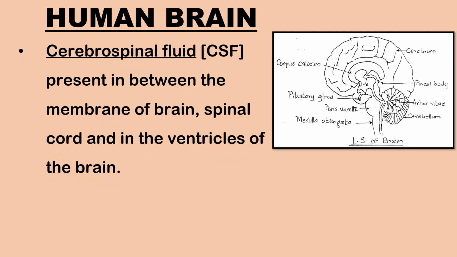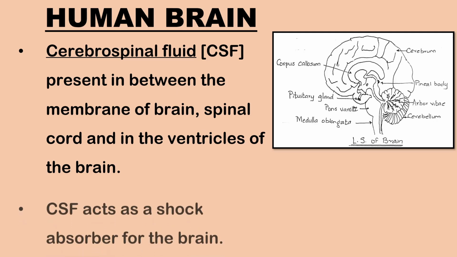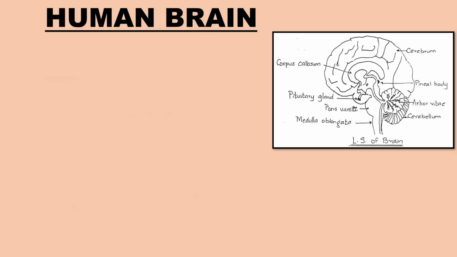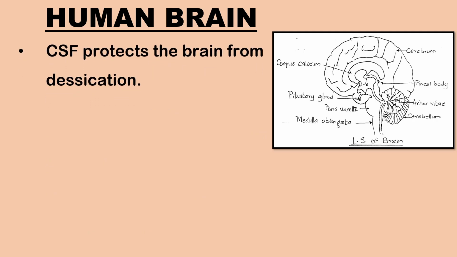The cerebrospinal fluid circulates in the subarachnoid space around the brain and the spinal cord and in the ventricles of the brain. Cerebrospinal fluid acts as a shock absorber and protects the brain from any type of mechanical injury. It protects the brain from desiccation or dehydration.